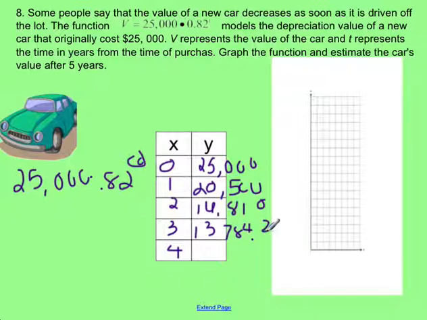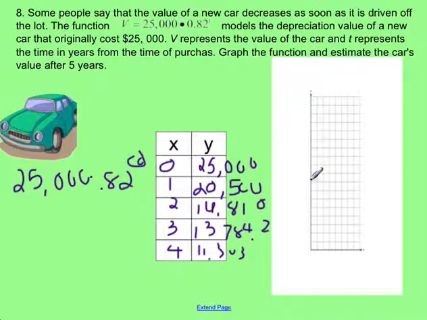Okay, it's almost half the value of when we originally bought it after 3 years. And then for 4, you get 11,303. So what I'm going to do is go up by 3,000. So we have 3, 6, 9, 12, 15, 18, 21, 24. So 25,000 is going to be about right there.